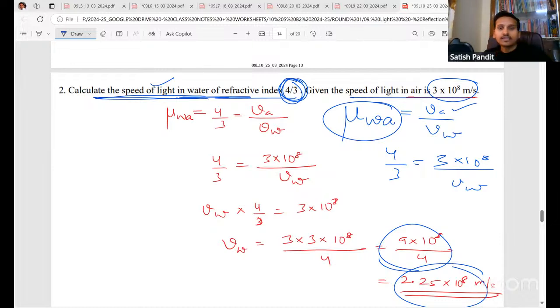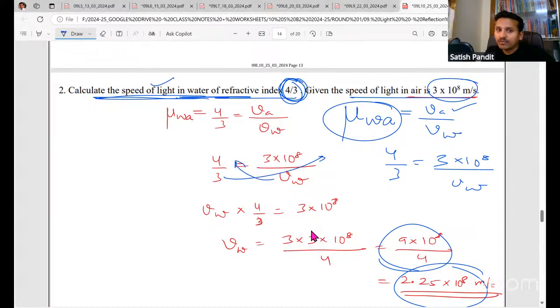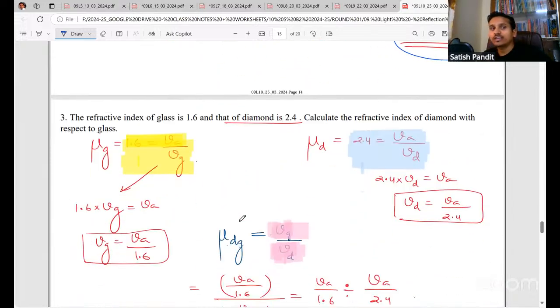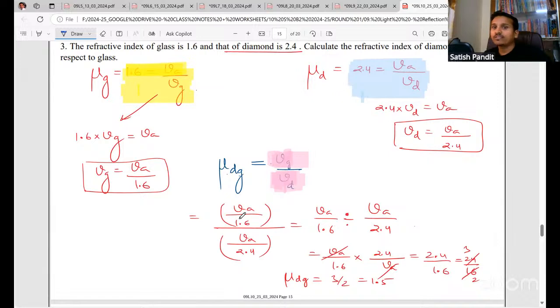It's very, very easy. First of all, we take this to the left side, and this one will come down. These are all basic maths. You should know how to solve all this. Okay. Next. Look at this question. Very important.